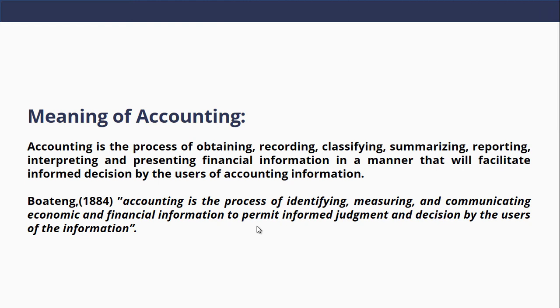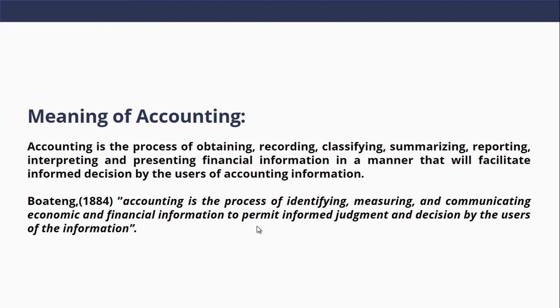So, accounting is done by accountants. An accountant uses the record kept by the bookkeeper to make meaningful information that will be useful to stakeholders so as to make informed decisions that will help the organization achieve its goals. Who are the stakeholders? Who are the users of accounting information?